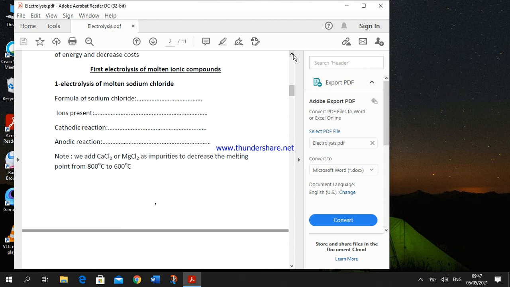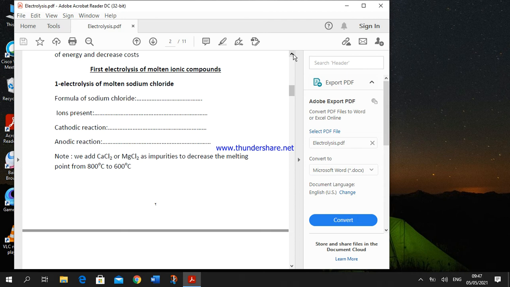So, again, a sodium positive ion, by gaining one electron, changes into a sodium atom. The equation at the cathode, or cathodic reaction: sodium positive ion plus one electron is reduced into a sodium atom.